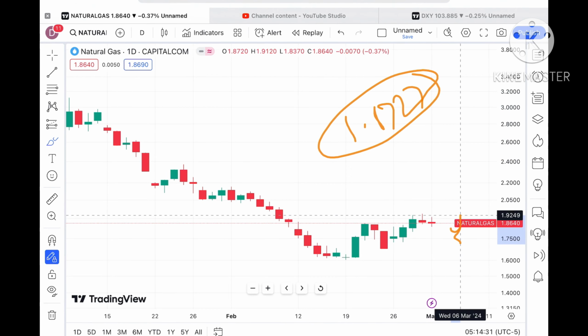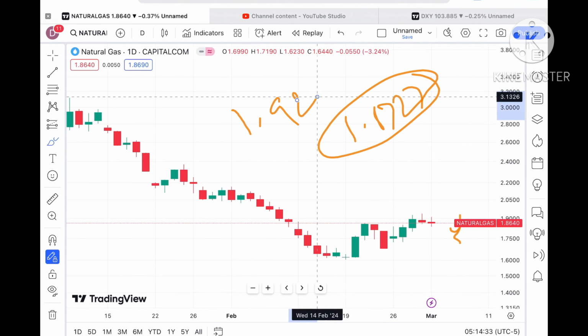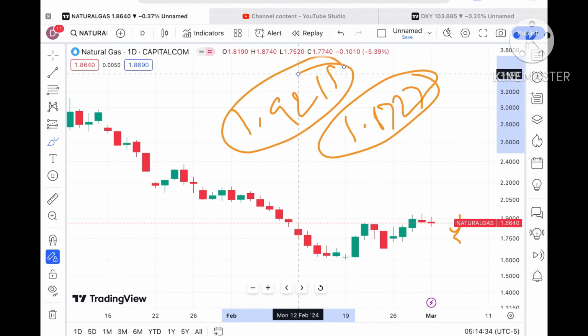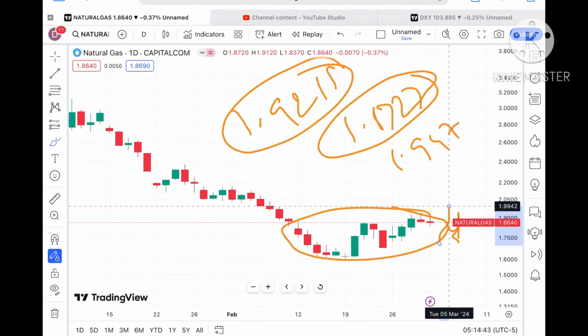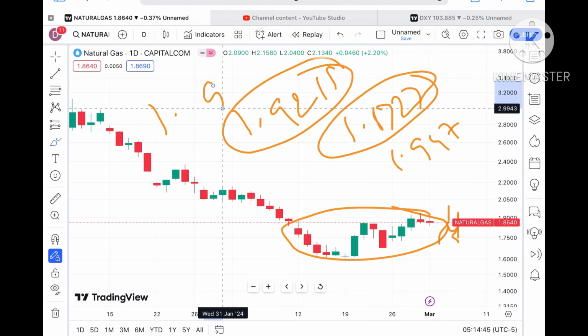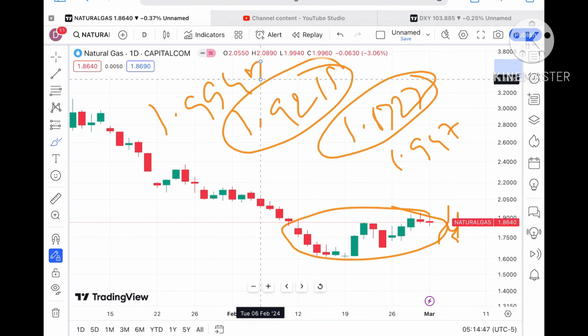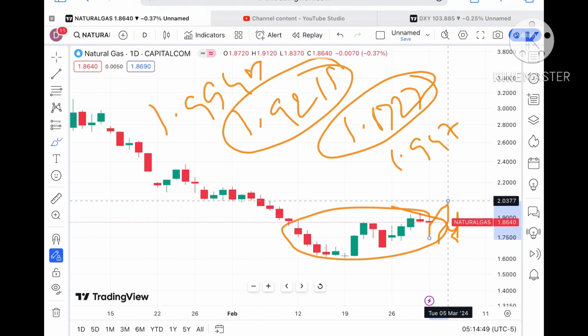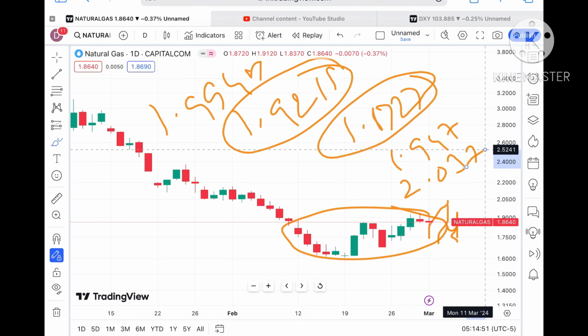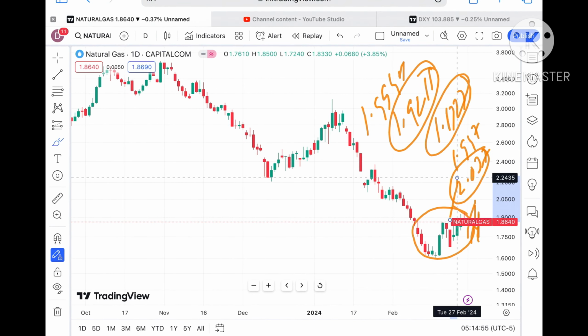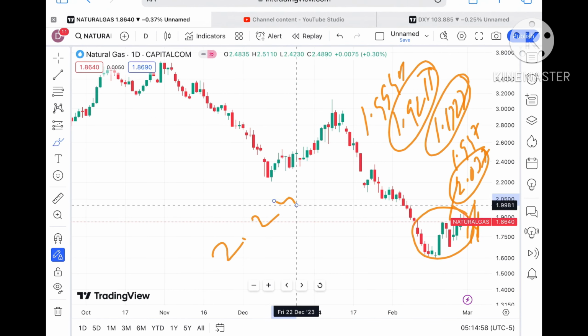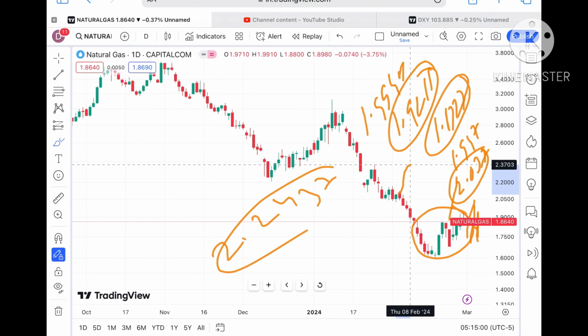Suppose the price sustains this level, it can go towards a level of $1.8727, and if it goes above that level, it will go towards $1.9211. Once the price starts sustaining this level, it will cross a level of 109.47, which is the high of this zone. So we can see a chance of going further upside, and from there a level of around $1.99481 will be there, and from there a probability of crossing $2, then it will touch a level of 2.037.